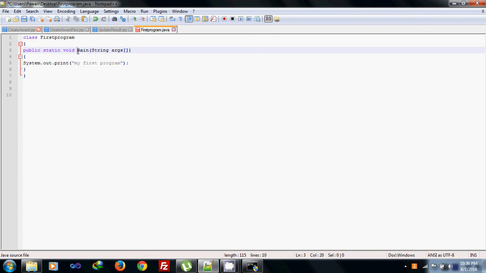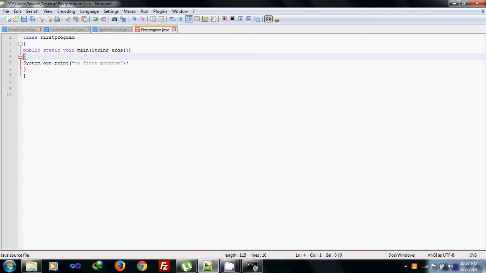Since main is the first method that has been called, it is called by the operating system. We should know this. After the main method we give String args. This is a command line argument, so we will be leaving it for further lectures.